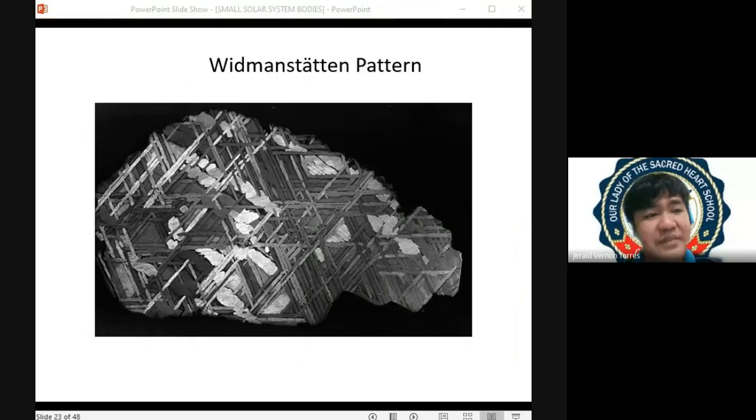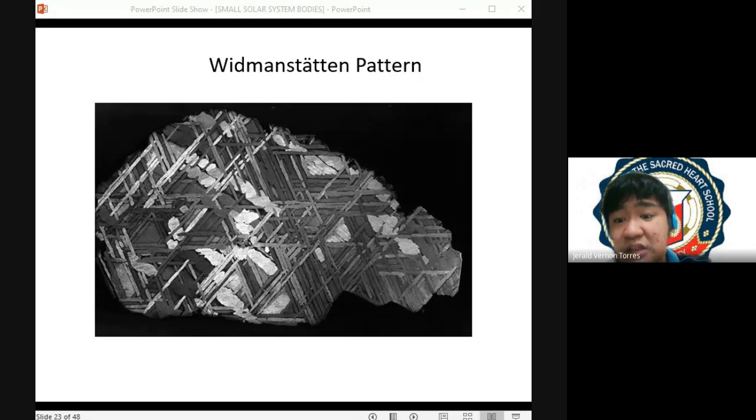Sometimes sa mga metallic or sa mga iron meteorite natin, makakakita kayo ng ganitong pattern. We call this the Widmanstätten pattern. So bakit tayo may Widmanstätten pattern? Remember, di ba, na yung mga meteorites natin, when they enter the planet Earth, nag-vaporize siya. So technically, nag-melt siya for a while, and pag impact, it would cool rapidly once it reached the surface of the Earth. Now, pag nag-cool siya nang mabilis, nakaka-form tayo ng ganitong pattern.